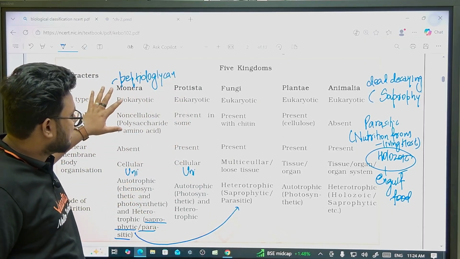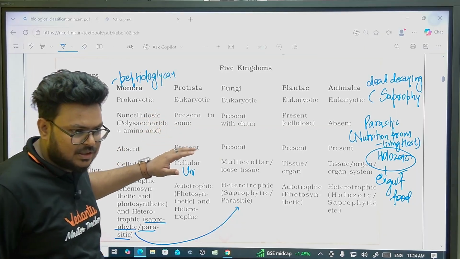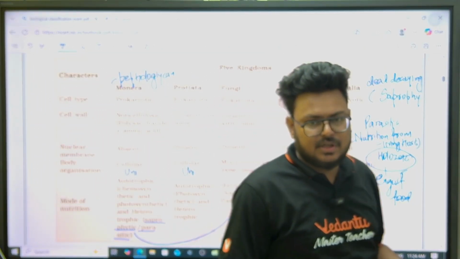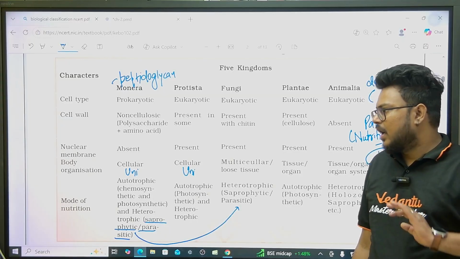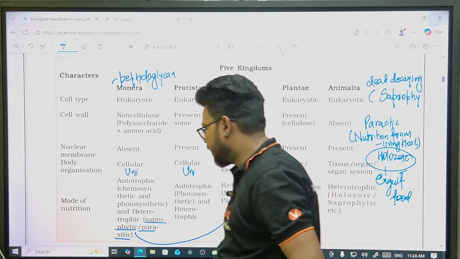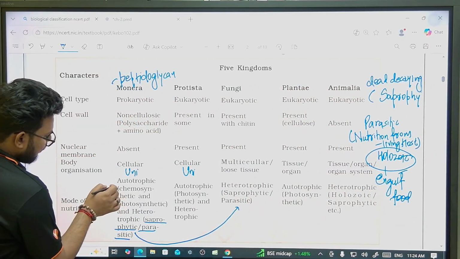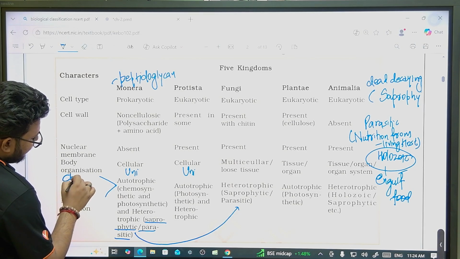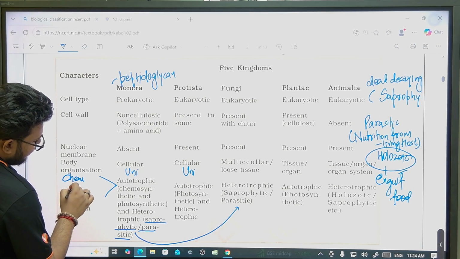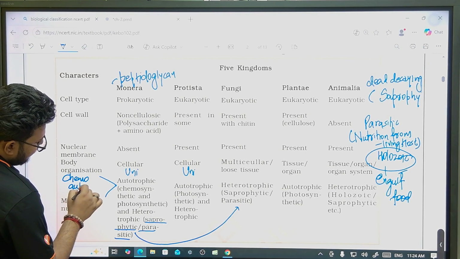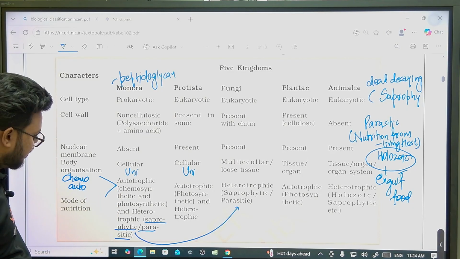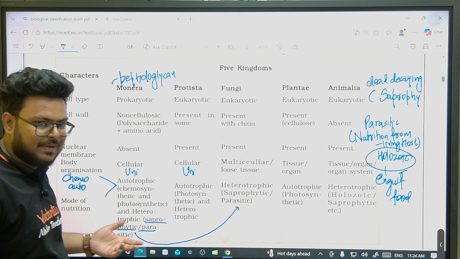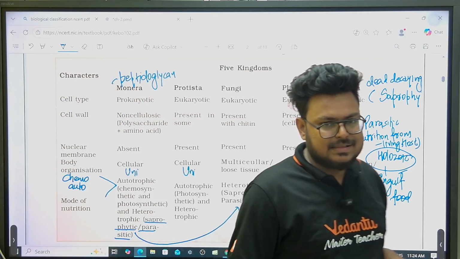So again I am saying guys, Monera and Protista show both types of nutrition, autotrophic as well as heterotrophic. In autotrophs, we have further two types, chemoautotrophs, or our normal autotrophs that can do photosynthesis. Chemo means chemical, auto means self-nutrition.